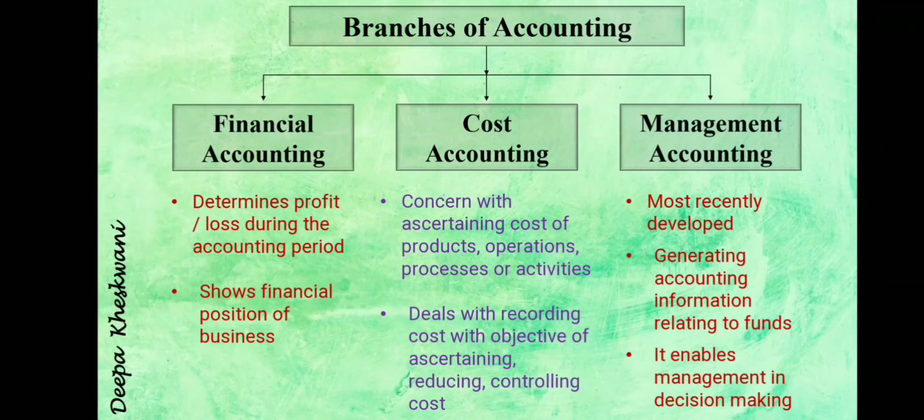They need some accounting information. They need to know what is happening in the firm, what funds are there, what funds are required. Let's suppose by accounting information they come to know that there is a need of funds, so they can borrow a loan. They will take decisions of such kind. This way it will help the management to take further decisions. So these three are branches of accounting.